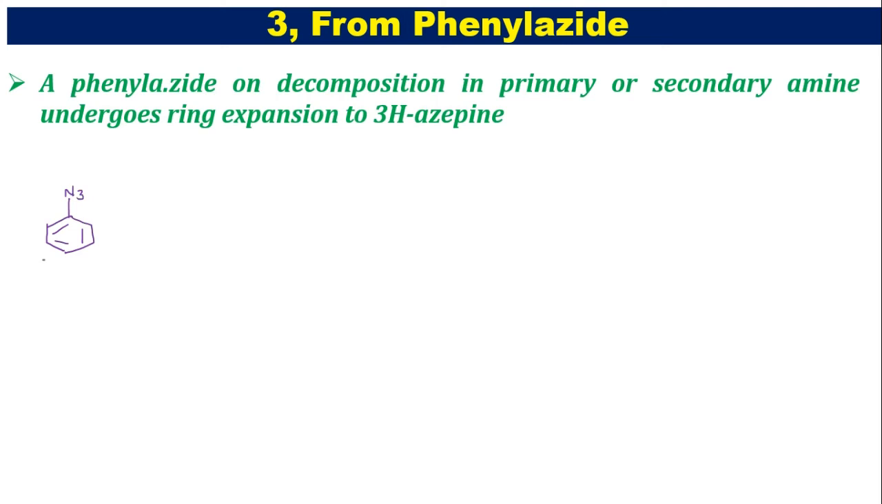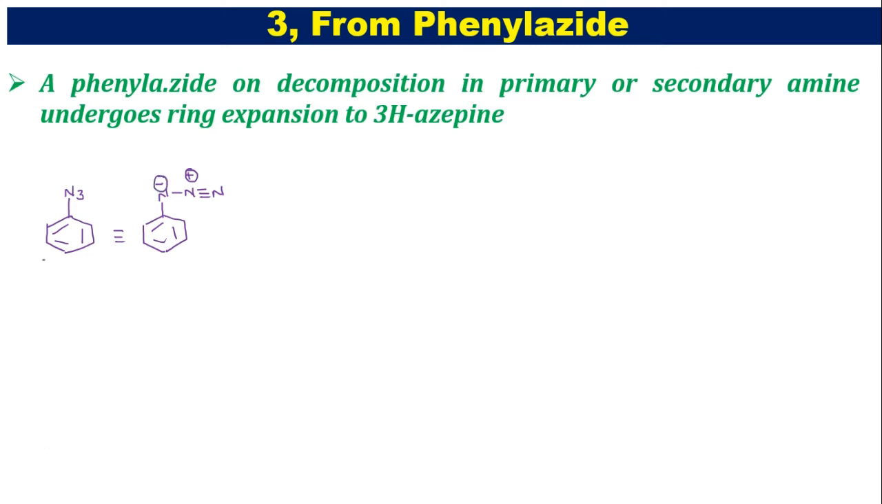The reactant is phenyl azide. Phenyl azide is nothing but Ph-N3. So we can write it like this. This phenyl azide we can write like this: double bond, double bond, double bond, and here N triple bond N. The nitrogen has a positive charge, this nitrogen has a negative charge.